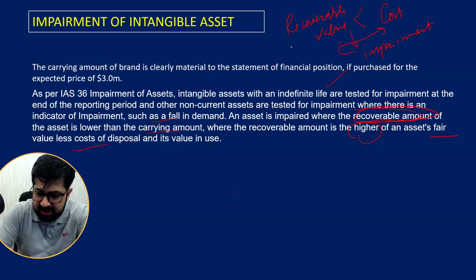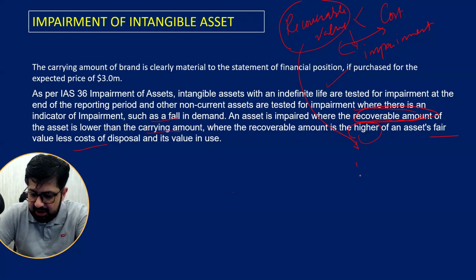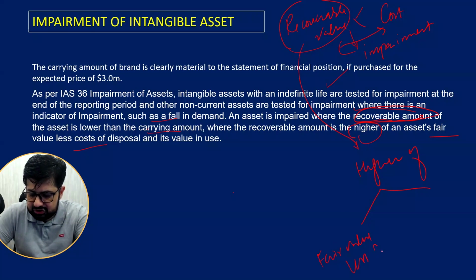And how is recoverable amount calculated? It is the higher of two things: fair value less cost to sell, and value in use.